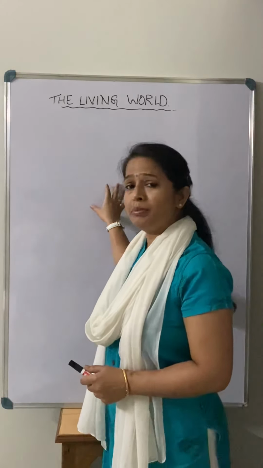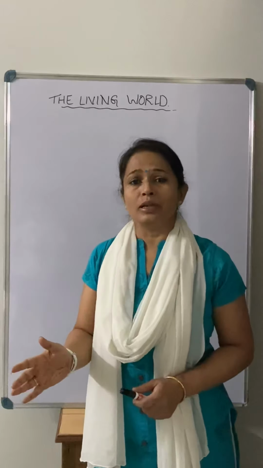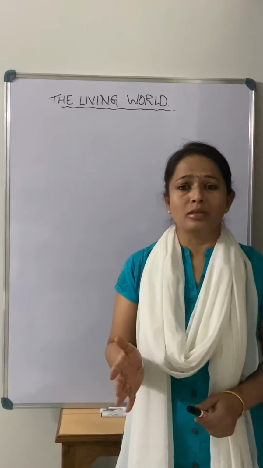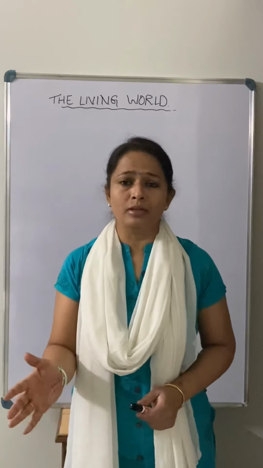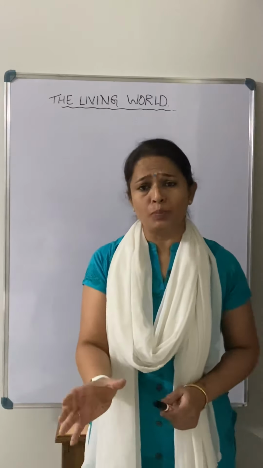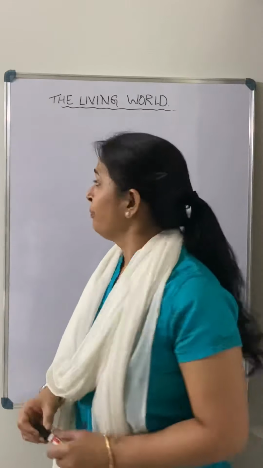And in this chapter, as I told you earlier also, a few of the things are now reduced. Taxonomical aids are reduced, systematic and taxonomical hierarchies are reduced, so all those things are reduced, but the simple first portion of this chapter is here. So today we are going to discuss that only, right?